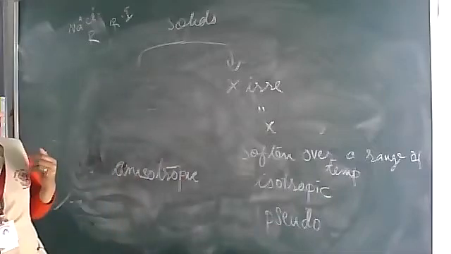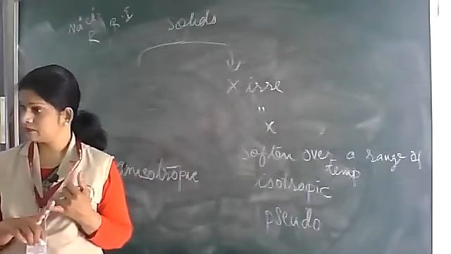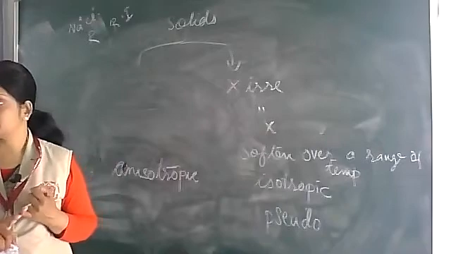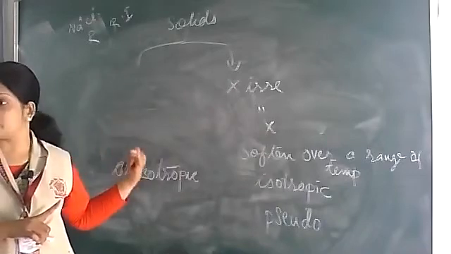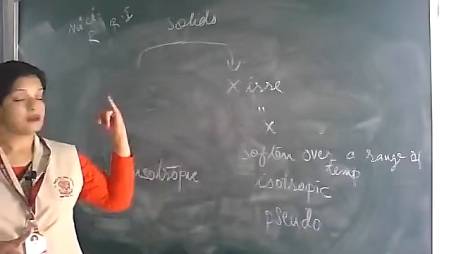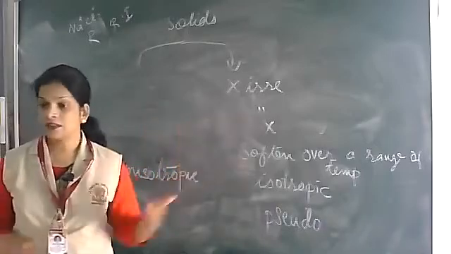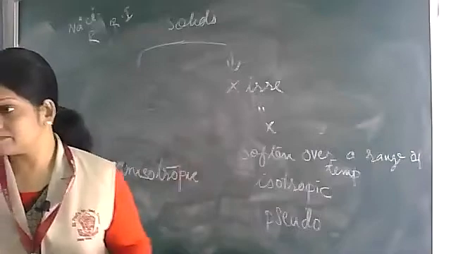So shape: what is shape? Definite geometrical shape, irregular shape. These words are to be learned by heart.